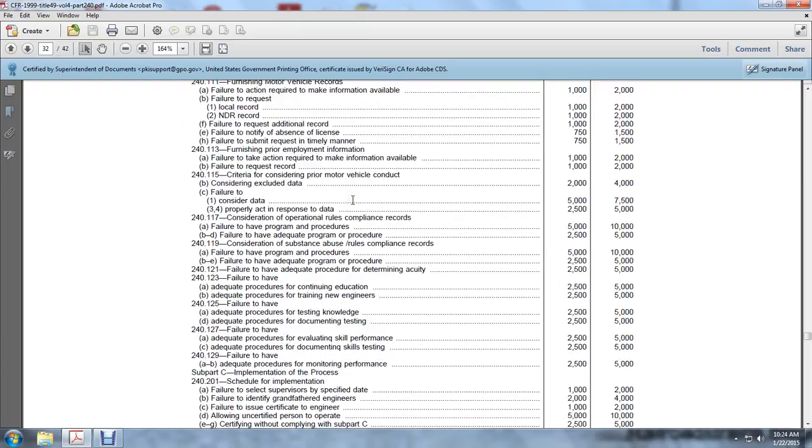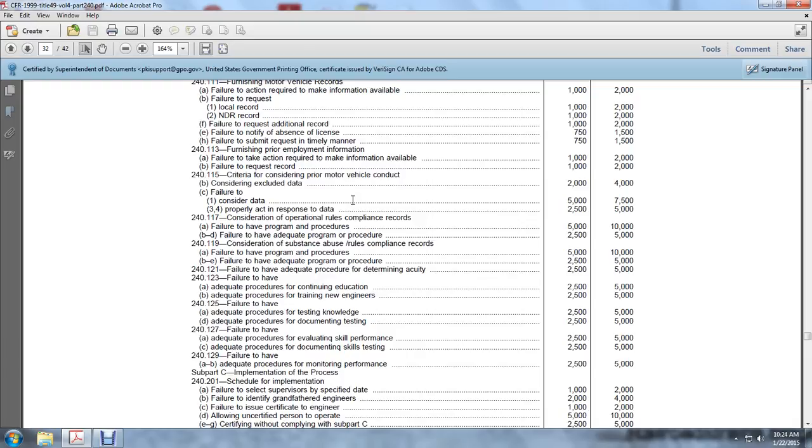Criteria: considered prior motor vehicle conduct, considered excluded data, $2,000 violation, $4,000 willful. Considered data, or properly acted in response to data, is $2,500 to $5,000 willfully. Considered operating rules compliance records, failure to have program procedures is $2,500 to $5,000.